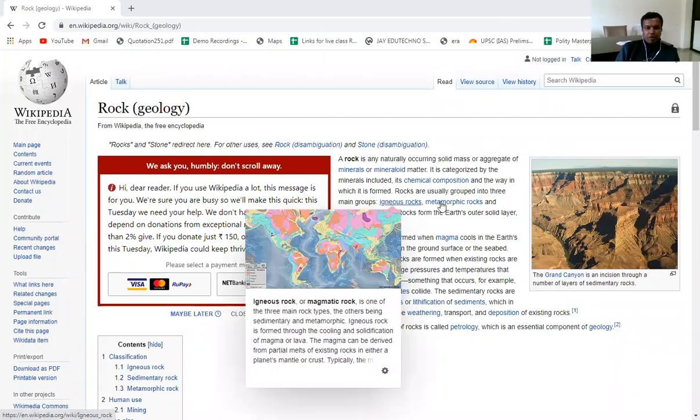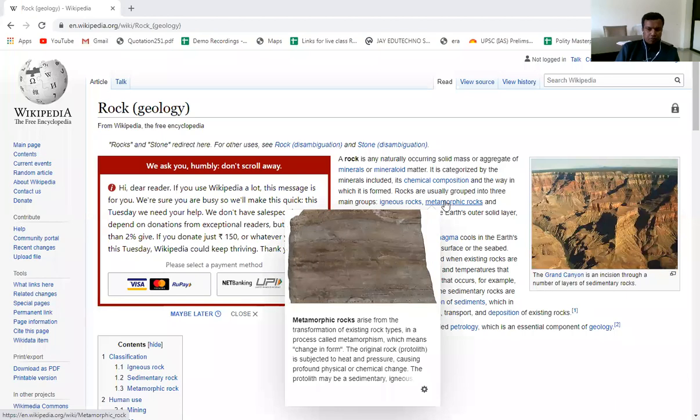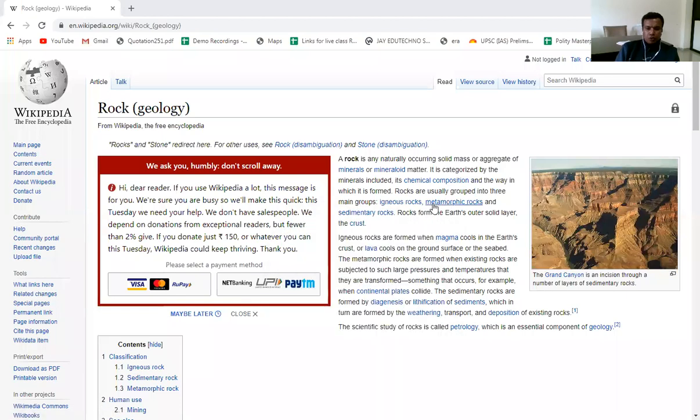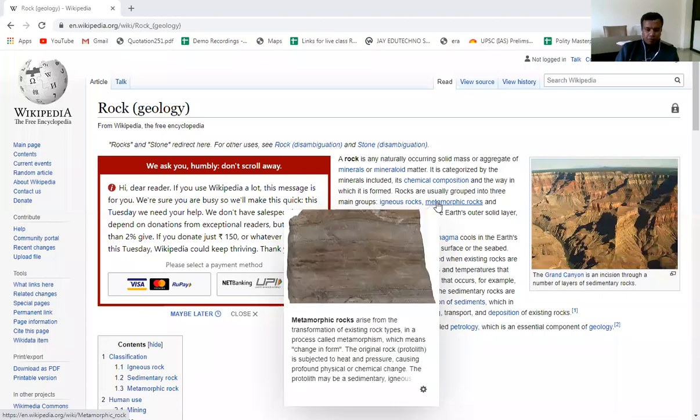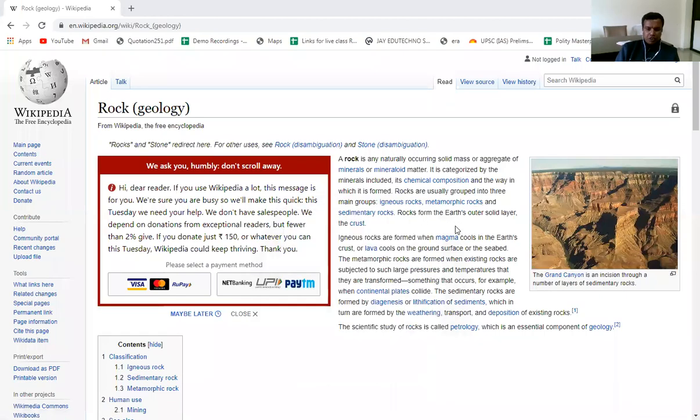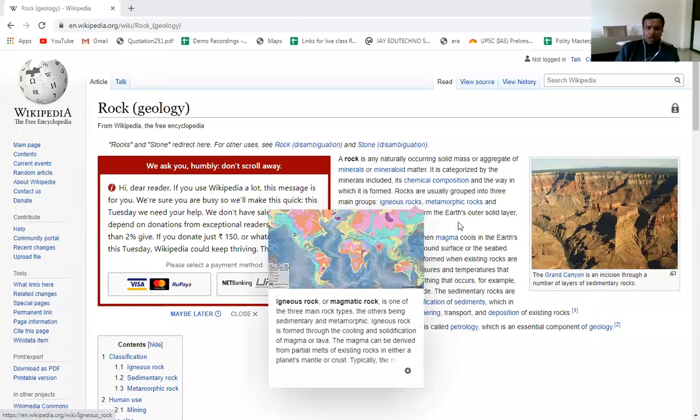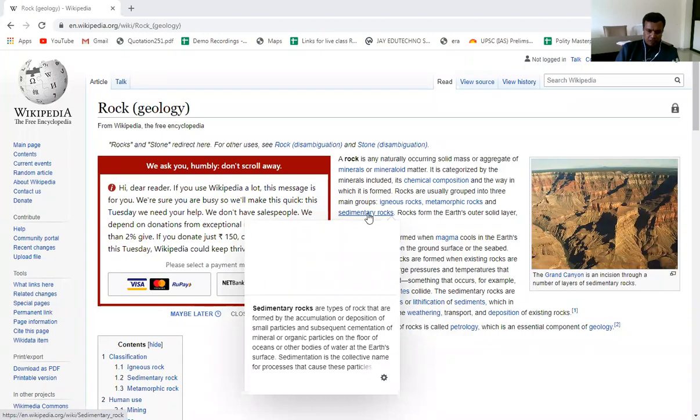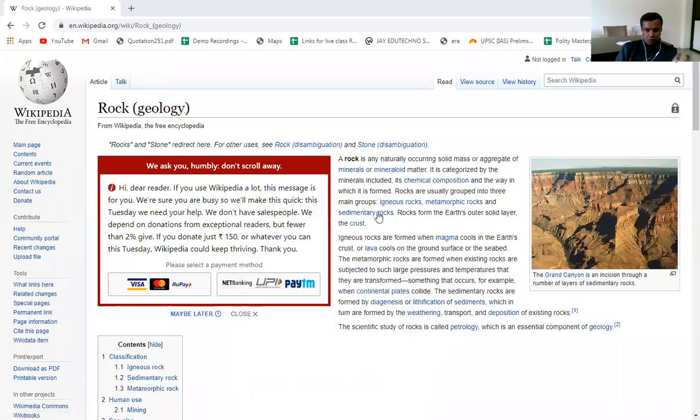So igneous rocks, then metamorphic rocks. Metamorphic means metamorphosis, and metamorphosis means change in the rock. The rocks may undergo change due to some agents. The metamorphosis may be of igneous rocks, or it may be of sedimentary rocks. We will see how sedimentary rocks can be converted into metamorphic rocks, and igneous rocks can also be converted into metamorphic rocks. Metamorphosis means change in the chemical and physical characteristics of the rocks. So igneous rocks are originally formed rocks, while metamorphic rocks are changed rocks, with physical and chemical changes.